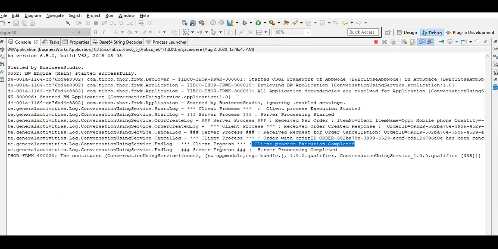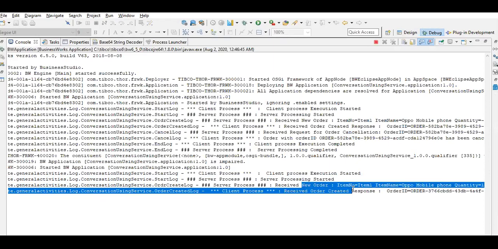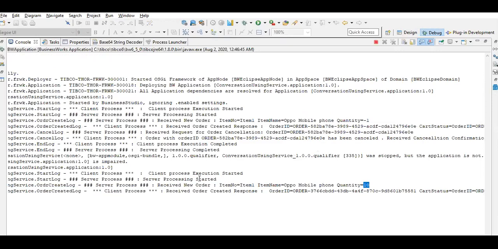Let's maximize it. Now again our process will be started and we'll see. Now see, client process execution started, server process started. Receiving the new order, this time the quantity is 10.